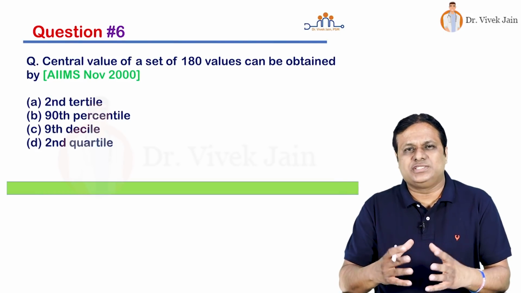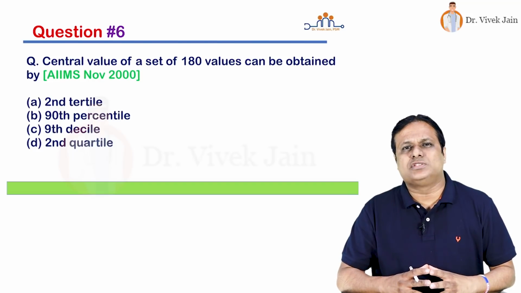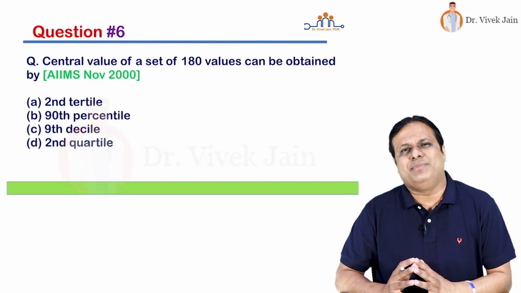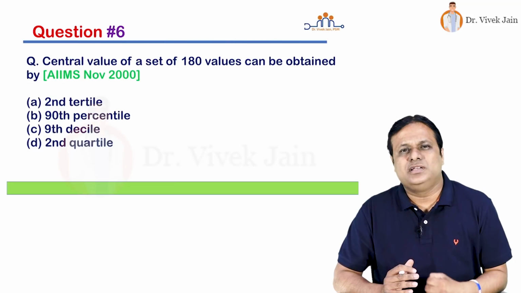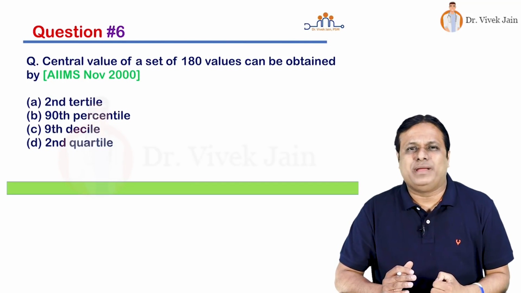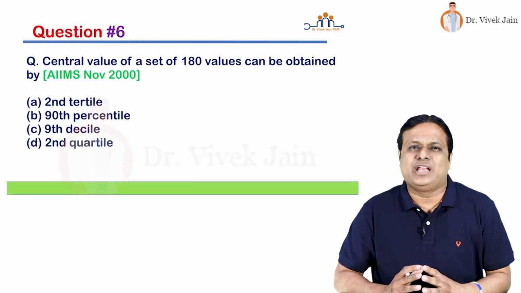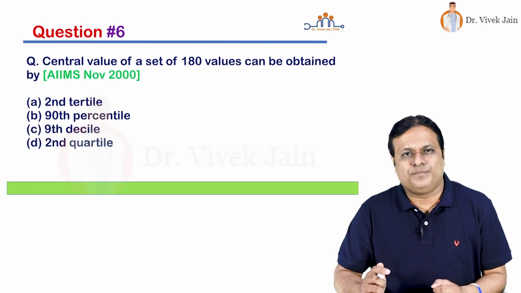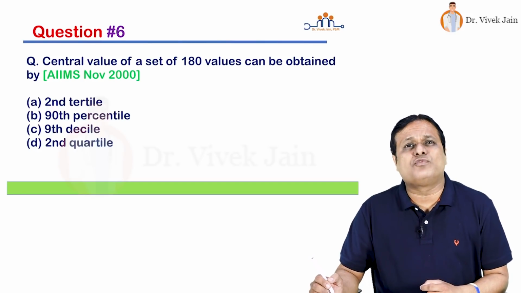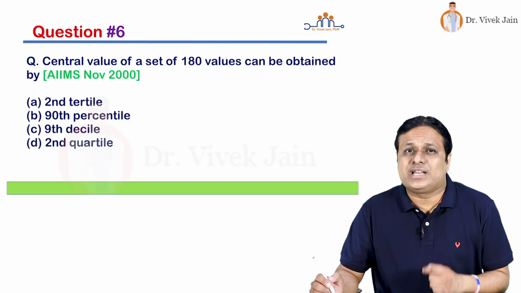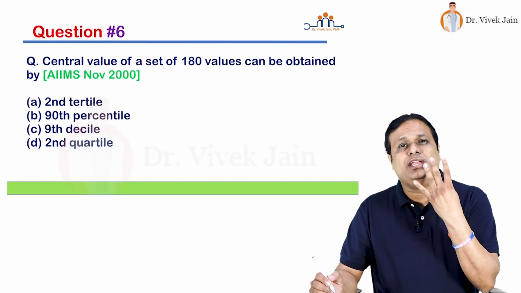That's it, friends. So what is the answer? Friends, this question is based on the concept of locations. Locations are many. Tertile divides into 3 parts, quartile divides into 4 parts, pentile divides into 5 parts, centile or percentile divides into 100 parts and so on. So if you look at the concept of quartile, 1 quarter is 1/4. So quartile divides a distribution into 4 equal parts.